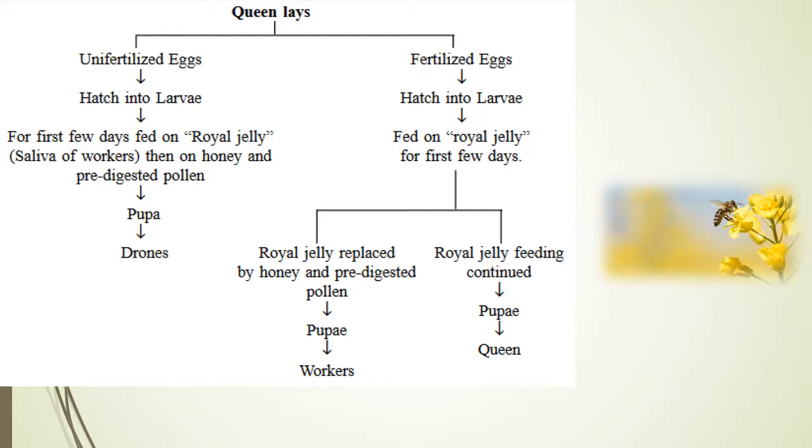A fertilized egg will hatch into larvae, fed on royal jelly for the first few days, then royal jelly is replaced by honey and pre-digested pollen, then pupa, and one category is workers. When royal jelly is fed continuously, the pupa will become queen. That means drones, workers, and queen are the three categories or castes of the honeybees.